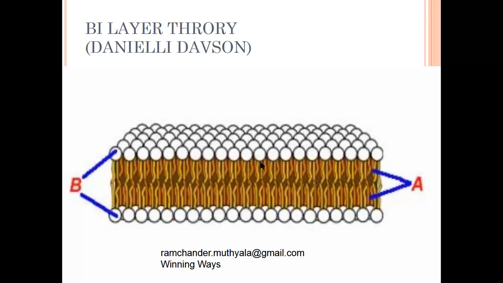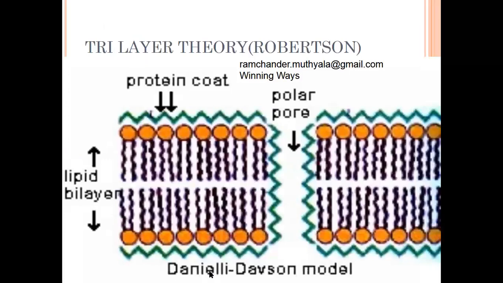Now the next theory is the tri-layer theory. It was developed from the Danieli Dawson model, which is the initial theory. Based on it, Robertson explained the tri-layer theory. See children, the tri-layer theory is mainly made by two phospholipid layers and two protein layers. The two phospholipid layers act as a single layer in the tri-layer theory.